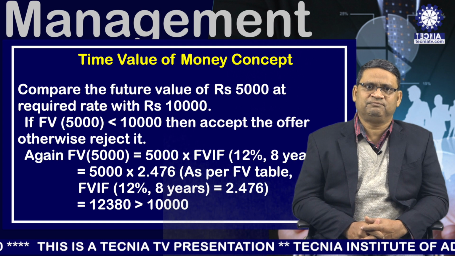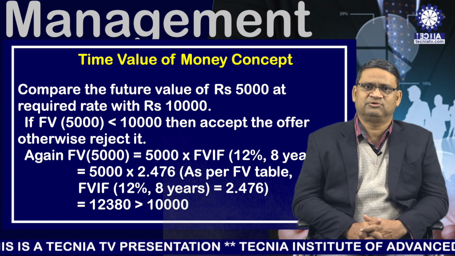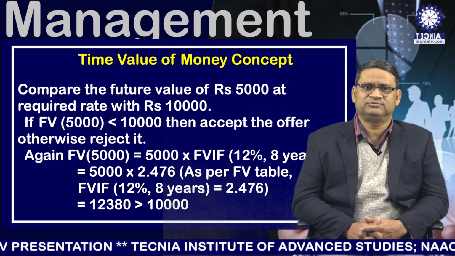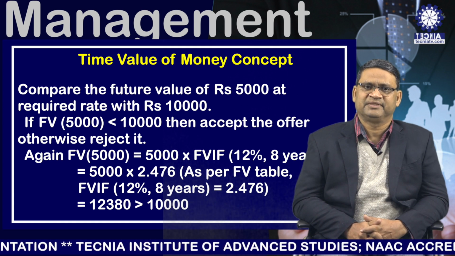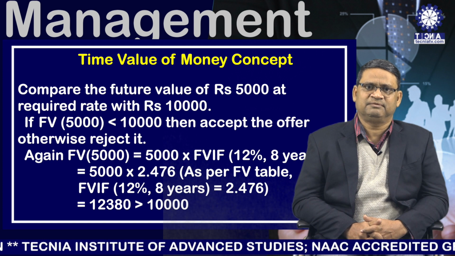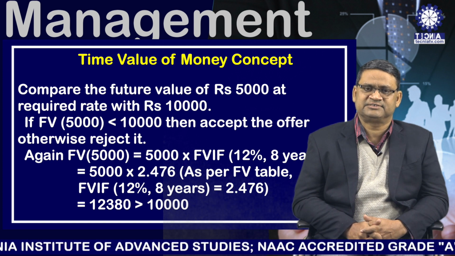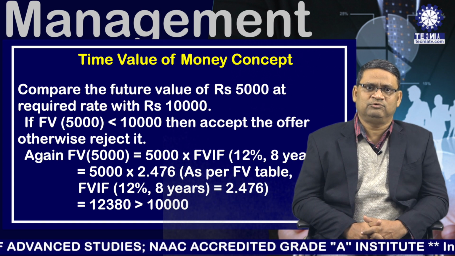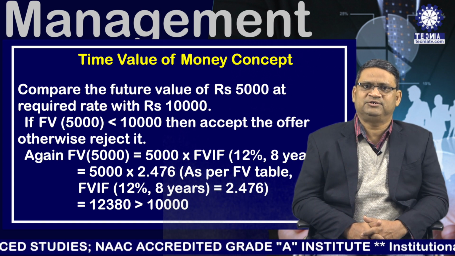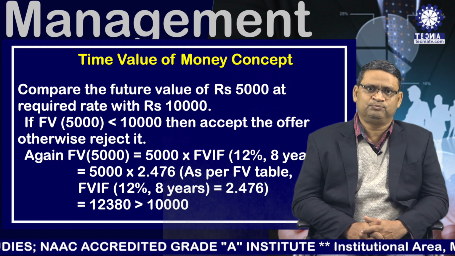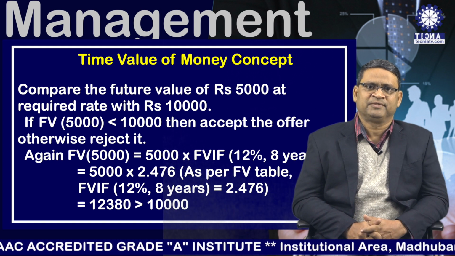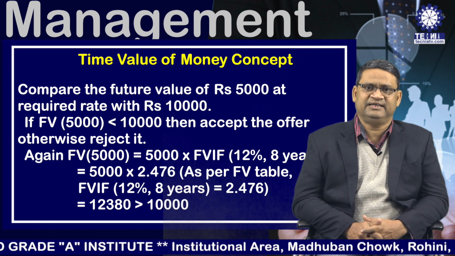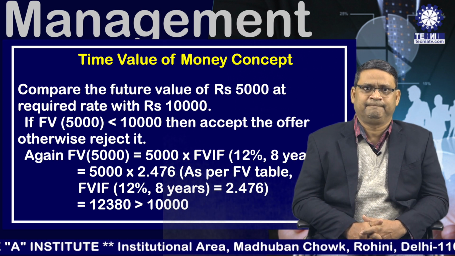If future value of 5,000 is less than 10,000, then accept the offer, otherwise reject it. Again, future value of rupees 5,000 is equal to 5,000 multiplied by future value interest factor 12% 8th year, which is equal to 5,000 multiplied by 2.476. 2.476 is the future value interest factor at 12% 8 years as per future value table.